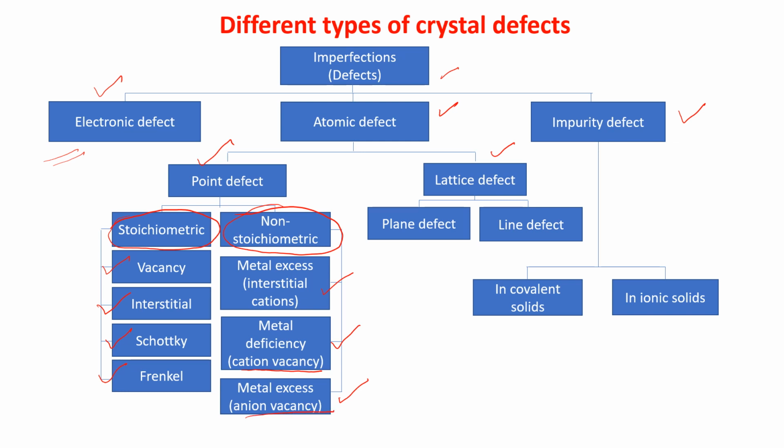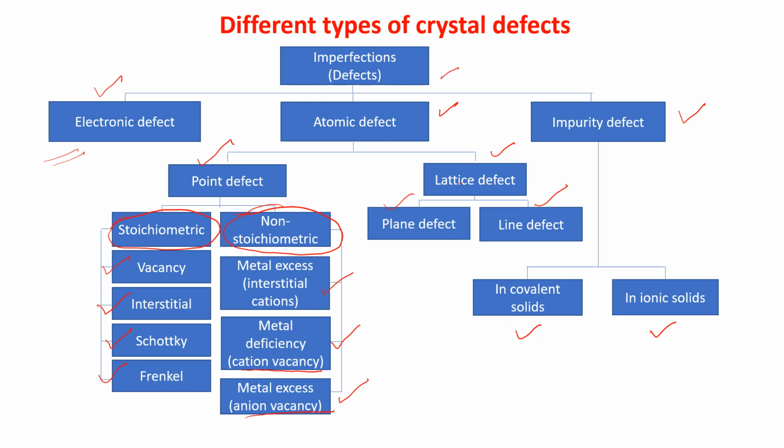Now, atomic defects, as I told you, are divided into two parts, point defects and lattice defects. Lattice defect is again divided into two parts, plane defect and line defect. Now, the third part of the imperfections, that is impurity defect, is divided into two parts, in covalent solids and in ionic solids.